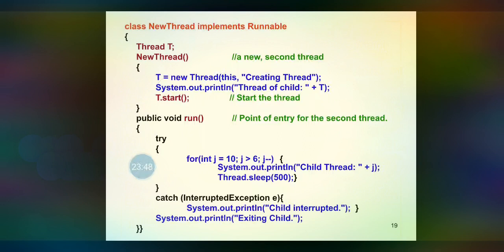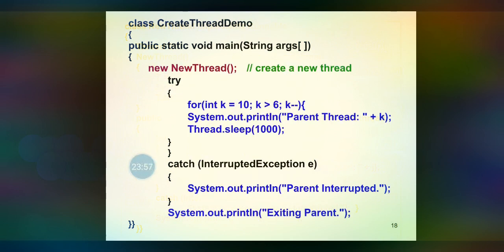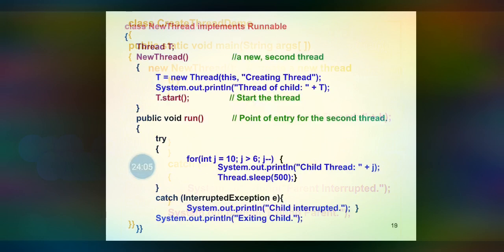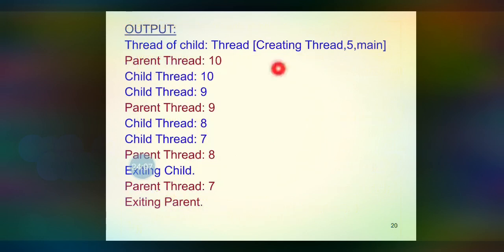After 500 milliseconds, now the parent thread will awaken, because the parent thread's 1000 milliseconds will be completed, and the parent thread's value 9 will print.